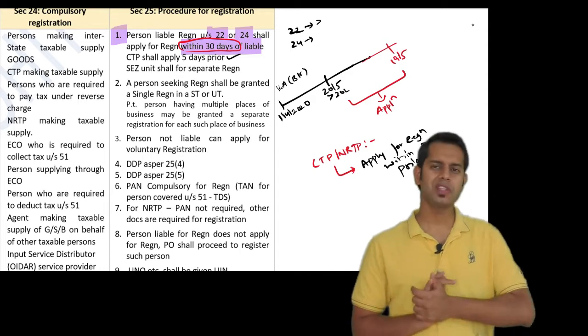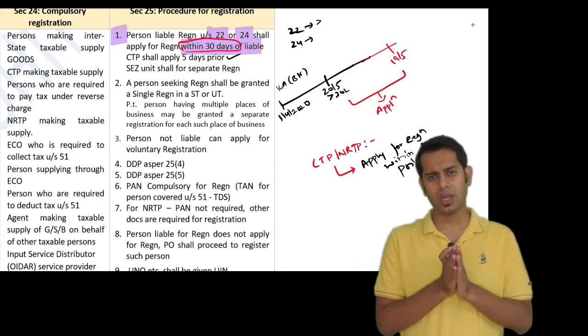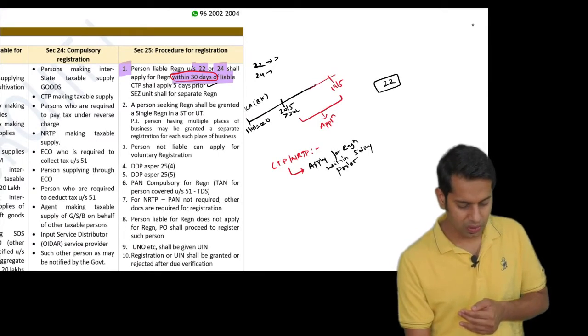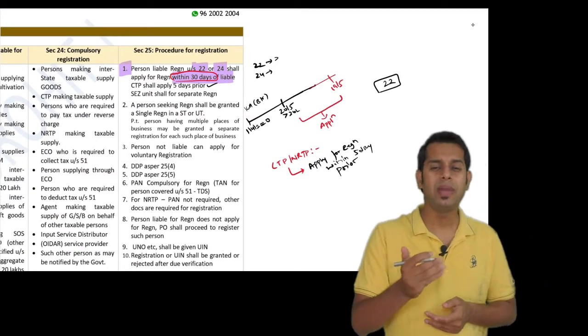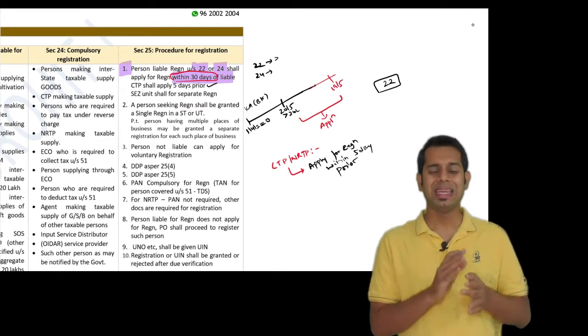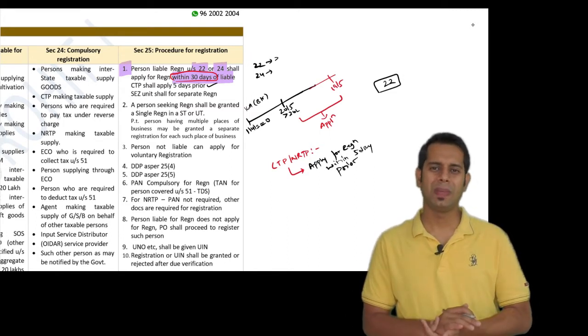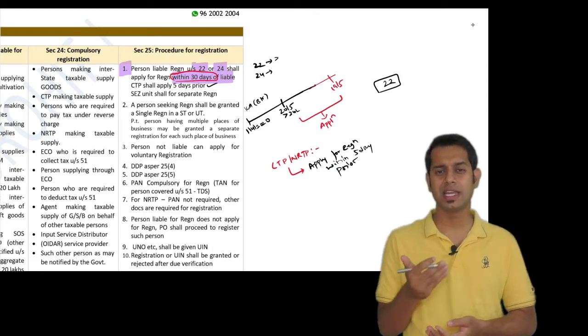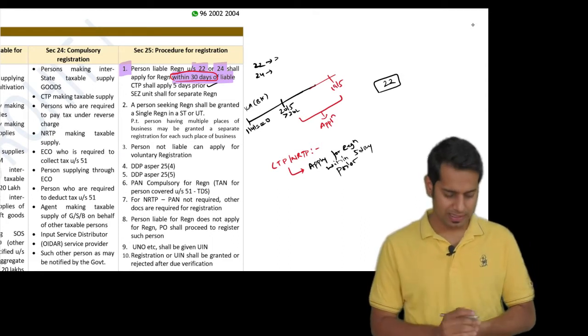Now, the question which arises is, sir, where should I apply for registration? As section 22 says, you will have to make an application for registration. You will have to apply for registration in the state from where you are making taxable supply.